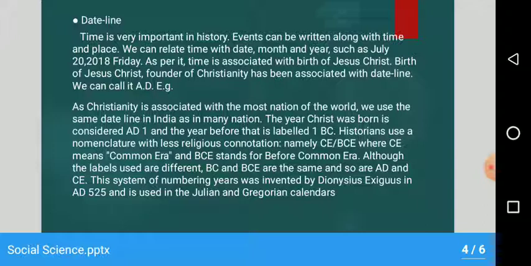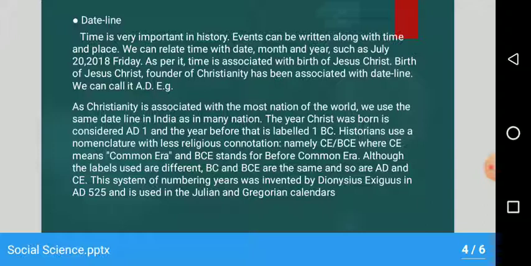Historians use a nomenclature with less religious connotations, namely CE and BCE, where CE means Common Era and BCE stands for Before Common Era.